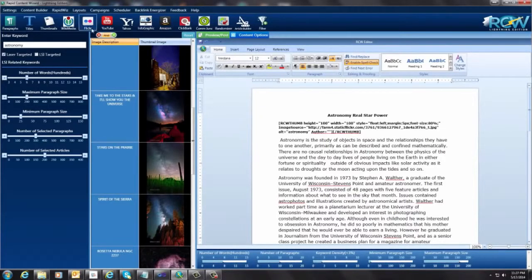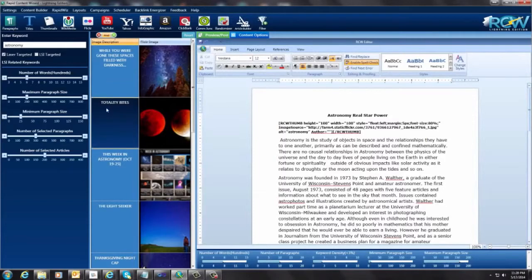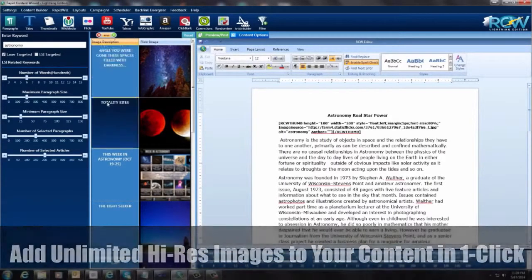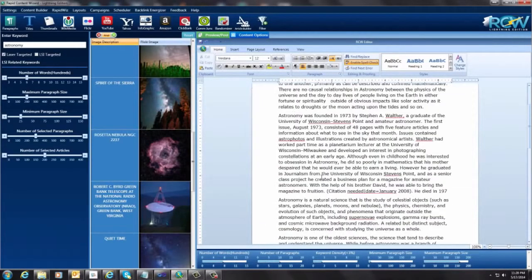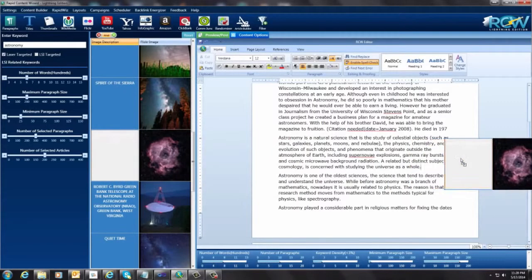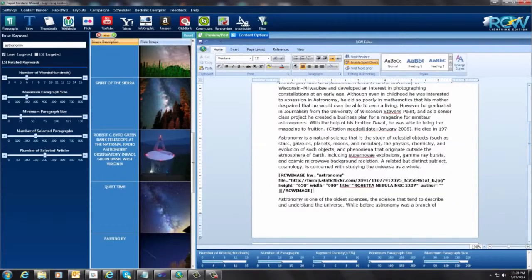So let's keep going here. Let me add an image. Okay, and now we have our images up here, and I know these look the same as the thumbnails. They pretty much are both from Flickr, but I'm just going to pick something else down here that looks kind of interesting. In order to add an image, I can also drag and drop this and insert it anywhere I want in the article. So you see that little red bar flashing right there. It'll insert it right after that, and you can see there it is. So now we have an image in here.